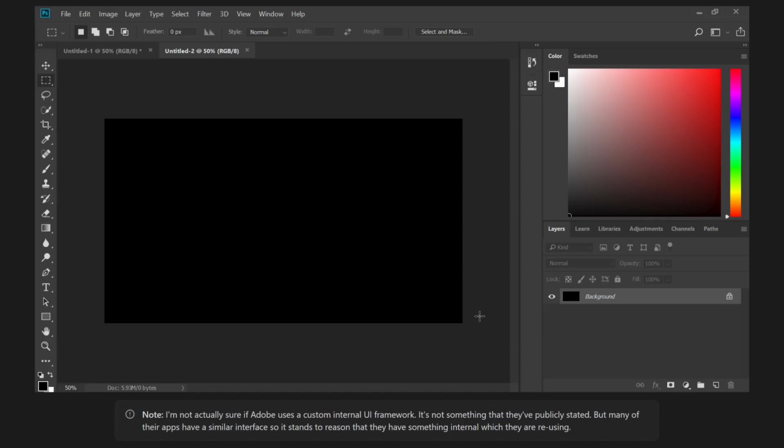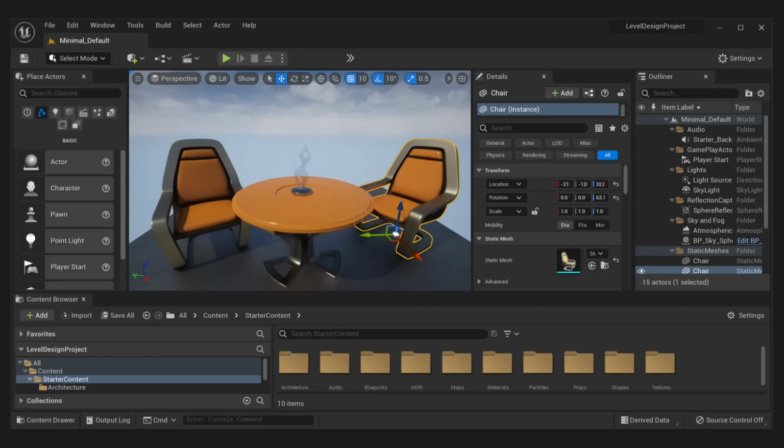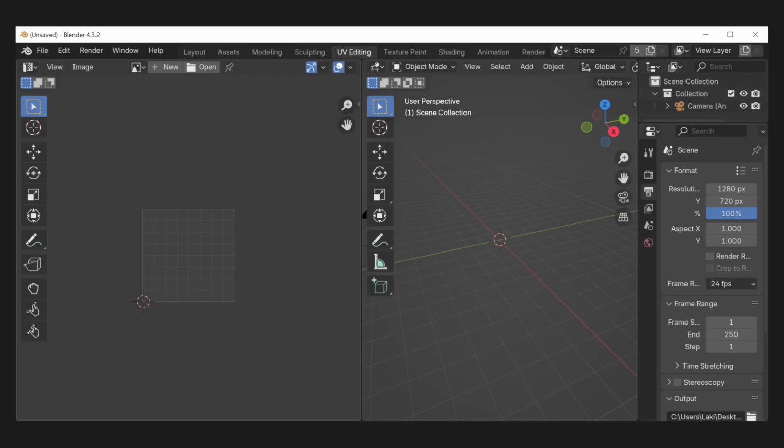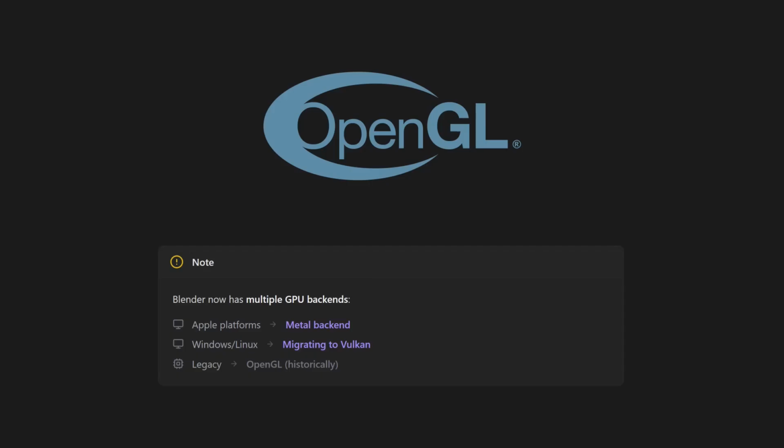Outside of web technologies, some of the most popular C++ heavy products have custom-built UIs. Adobe products are written in C++ and they use a custom internal Adobe UI framework. Unreal Engine also has a custom-built UI. Blender, which is an open-source 3D computer graphics software tool, has a phenomenal UI, but it's custom-built directly on top of OpenGL, and it's strongly coupled to Blender's codebase.